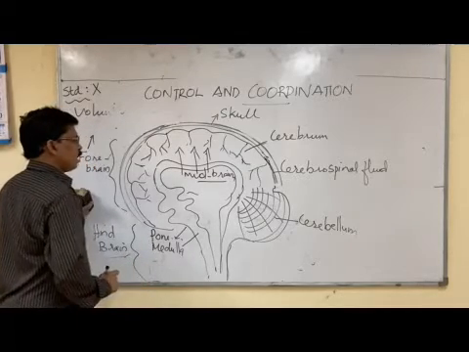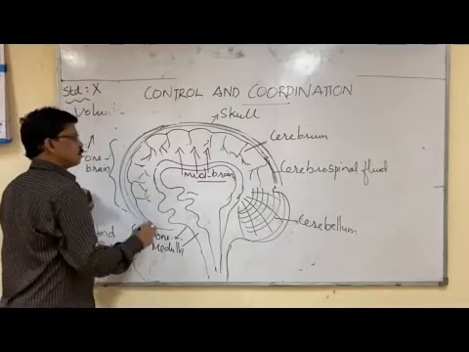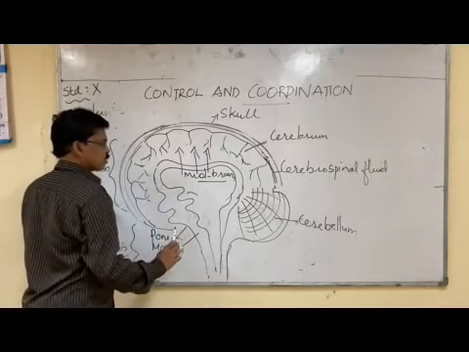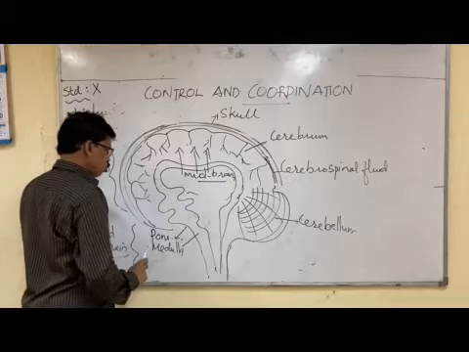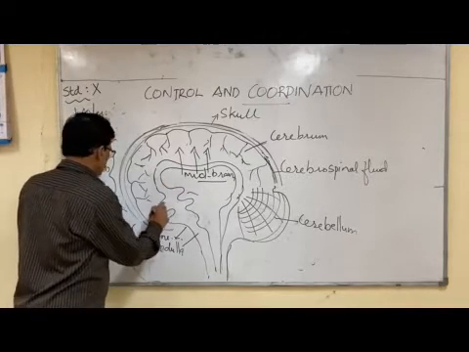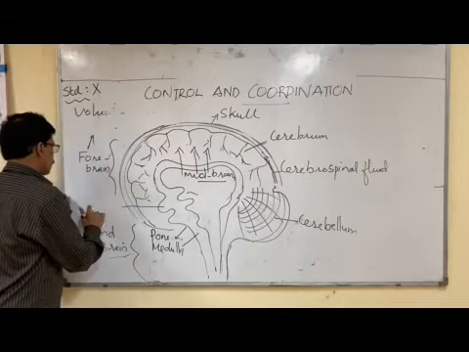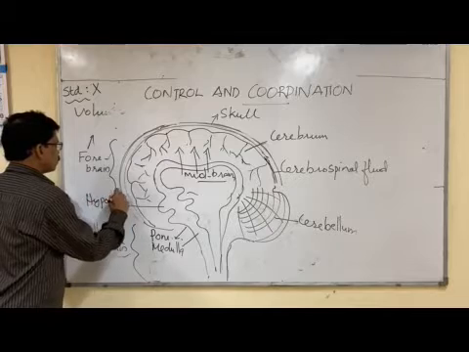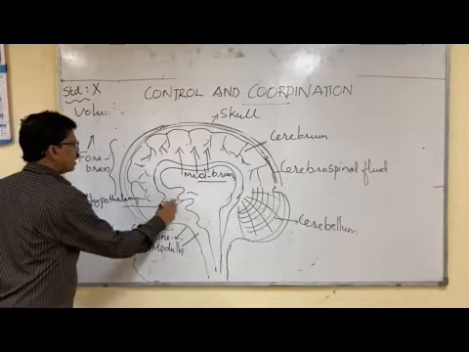So I already told you the midbrain has the function of relay of sensory impulses coming through it, and near the midbrain there are two parts, hypothalamus and pituitary gland.